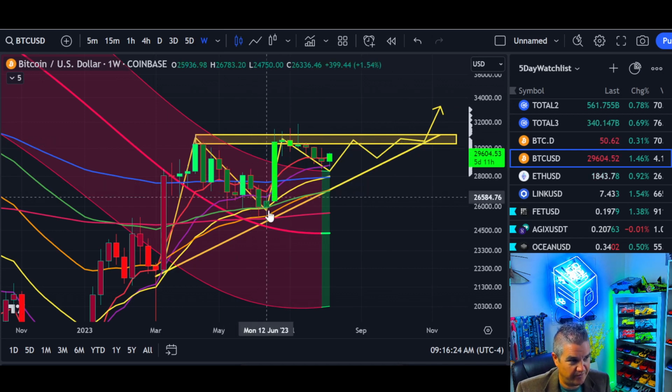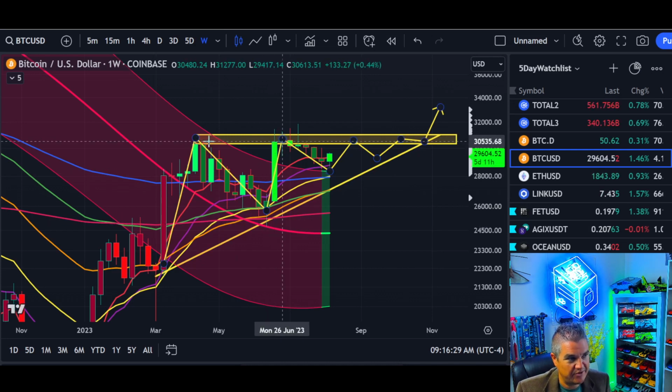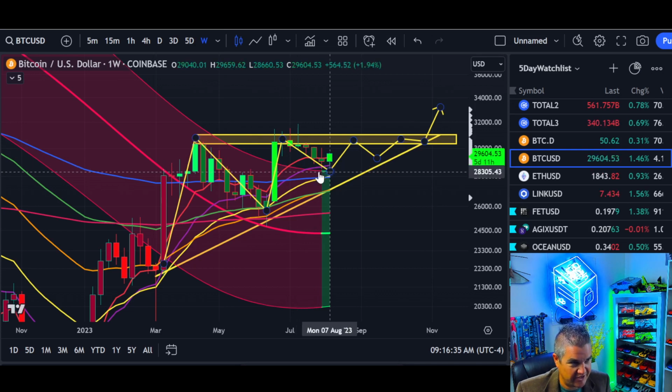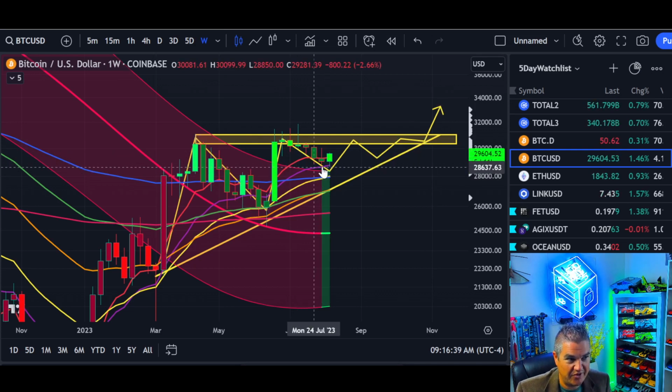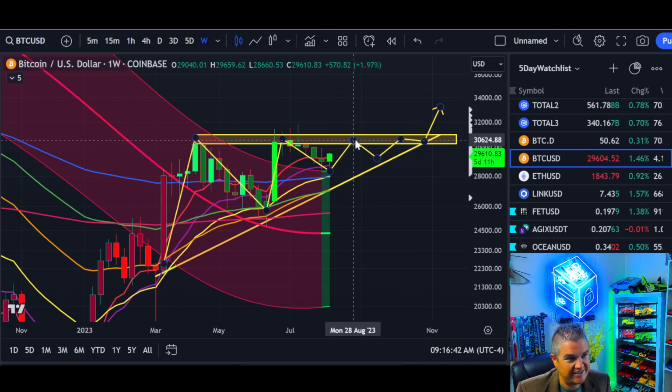So again, higher low forms, bounce up after the median test on the Gaussian channel, move up, back to resistance zone, too much too soon, reject it again. As the Gaussian channel turns green, we make a, so far, higher low, right? We don't know yet, but if we're going to rhyme, I would say in the next handful of weeks, we're going to be back up at this resistance zone around 30 to 31K. Probably too much too soon.